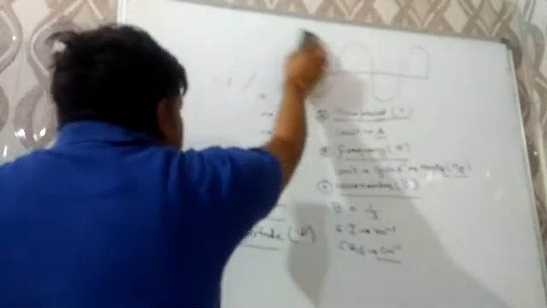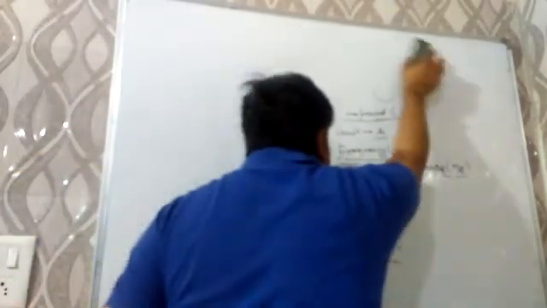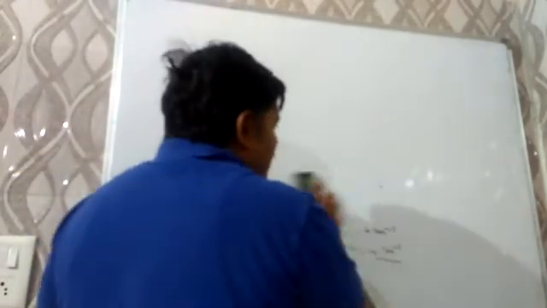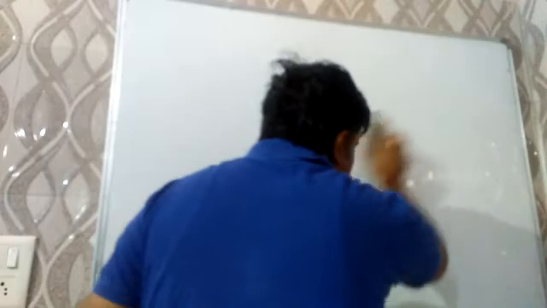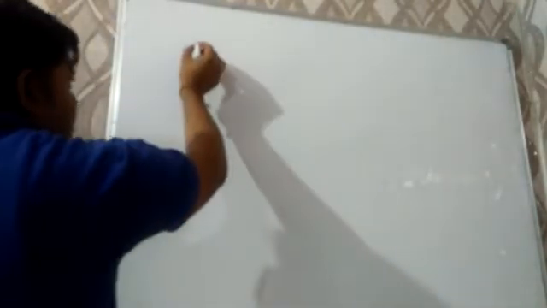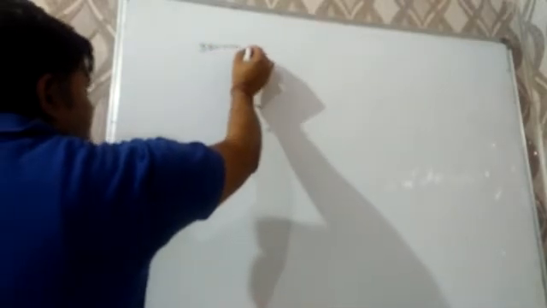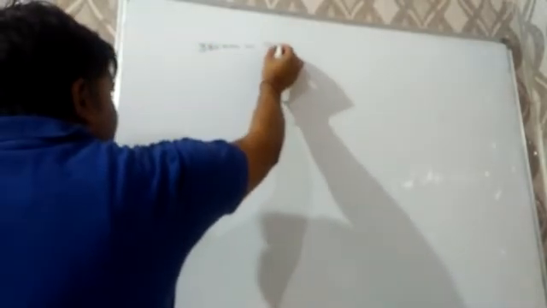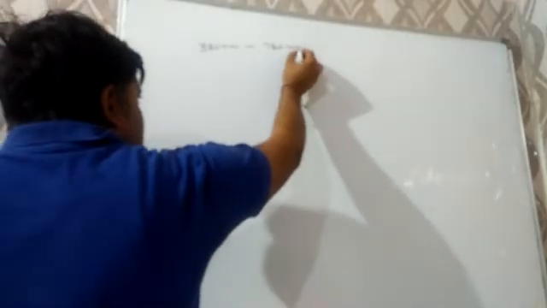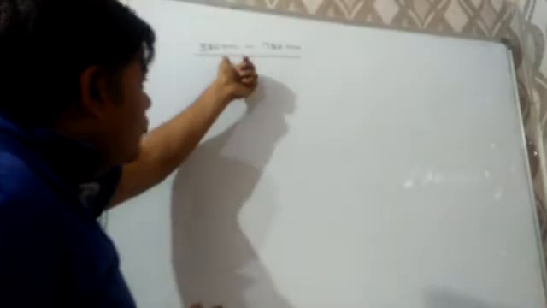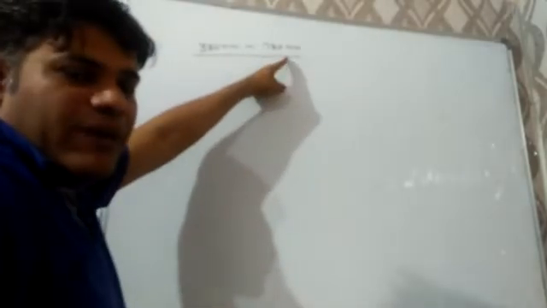Now, a question may be there in exams: what is the wavelength range of visible light? So keep it in mind, the visible light wavelength should be from 380 nanometer to 780 nanometer.